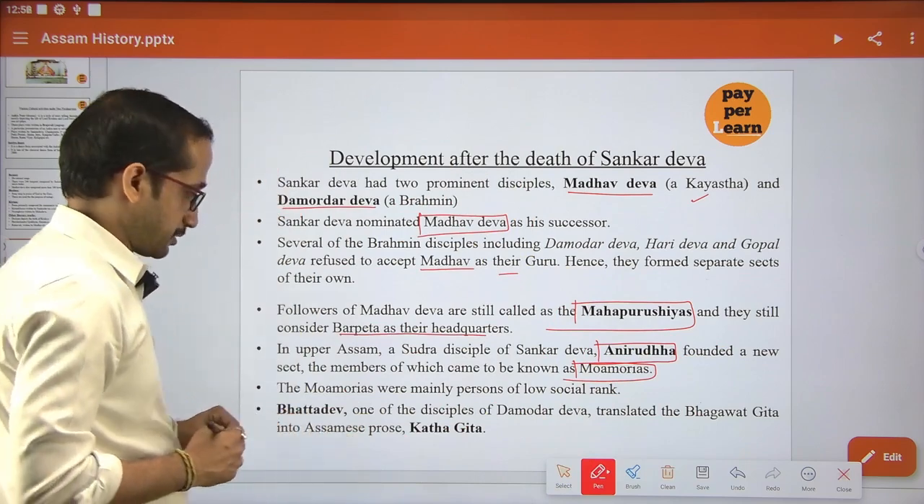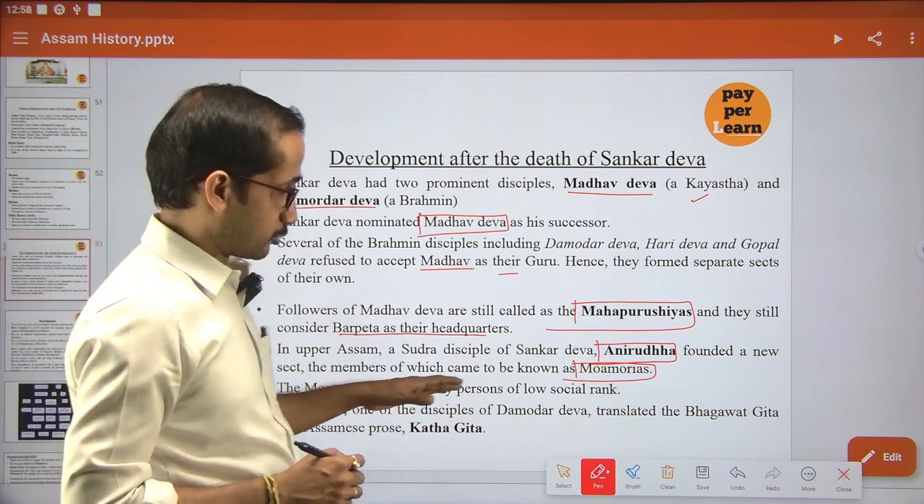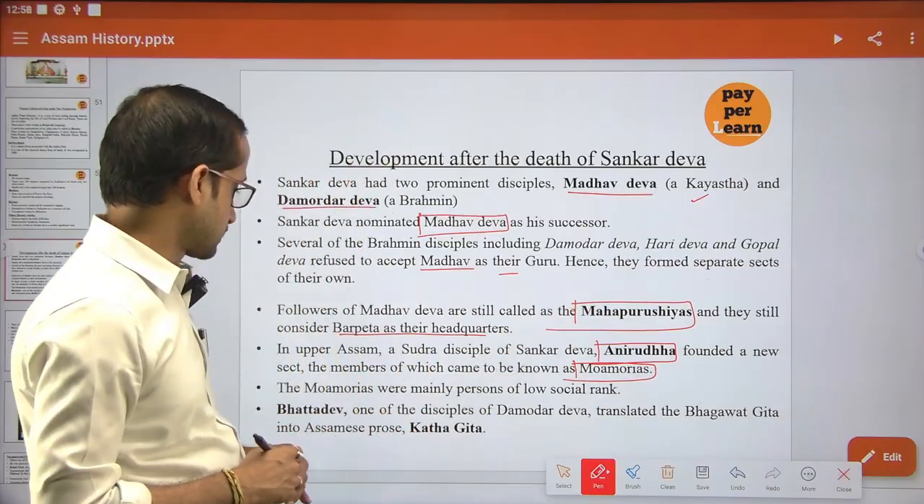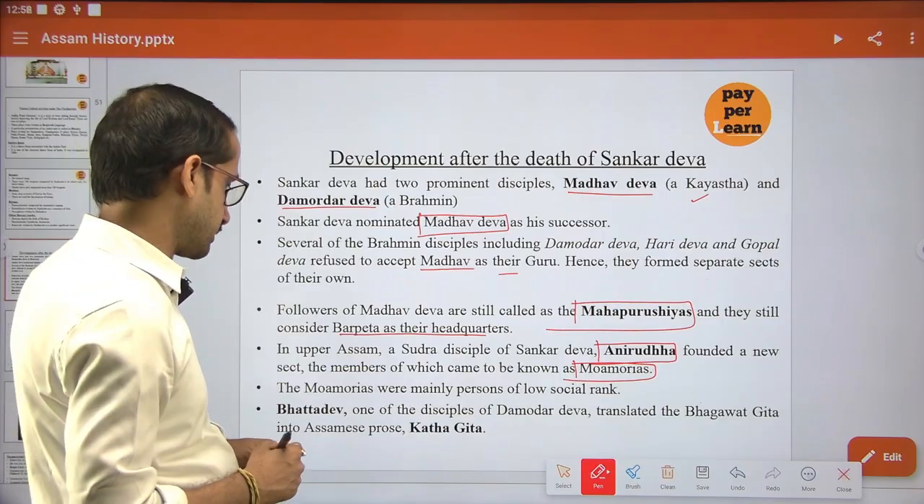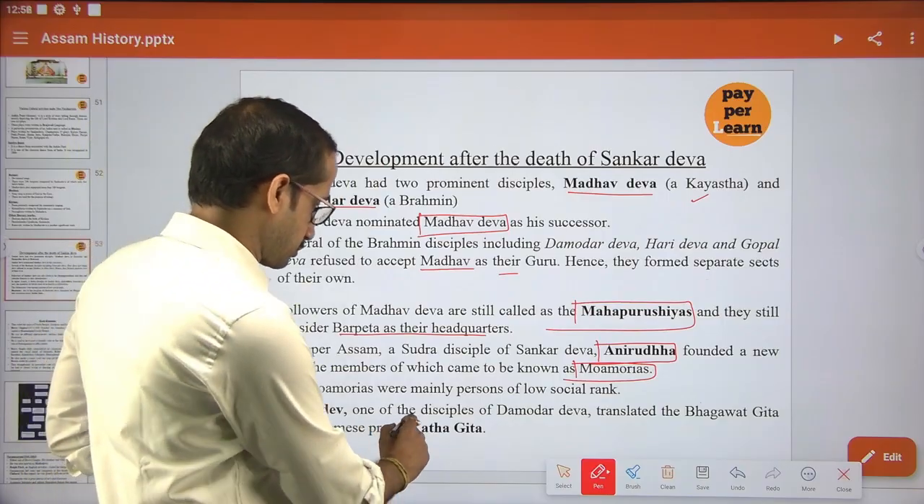Moamorias were mainly persons of low social rank, as already discussed. And Bhattadev, one of the disciples of Damodar Dev, translated the Bhagavad Gita into Assamese prose, known as Katha Gita. So important.